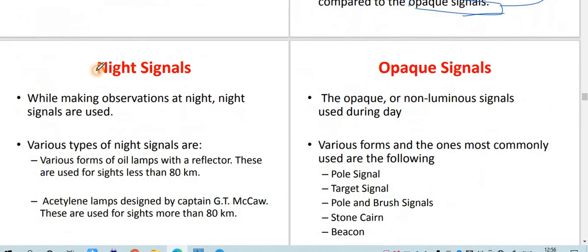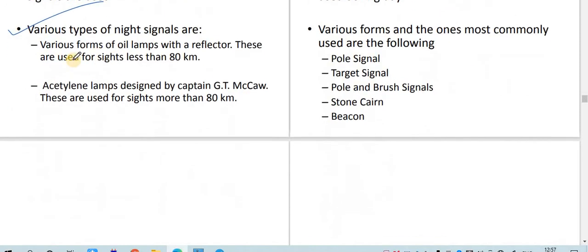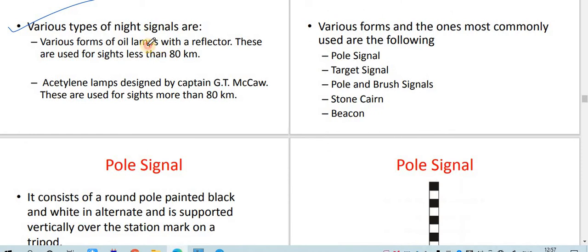Next one, night signal. While making observations at night, night signals are used. Various types of night signals are available. Various forms of oil lamps are sometimes used, with a reflector. These are used for a site less than 80 kilometers. So we use this oil lamp when the distance is less than 80 kilometers.